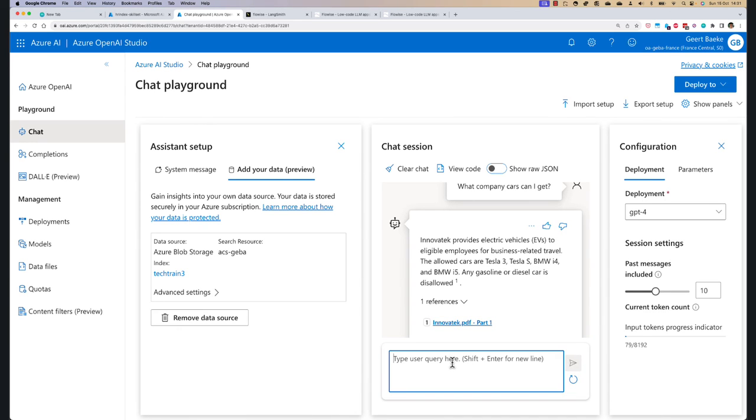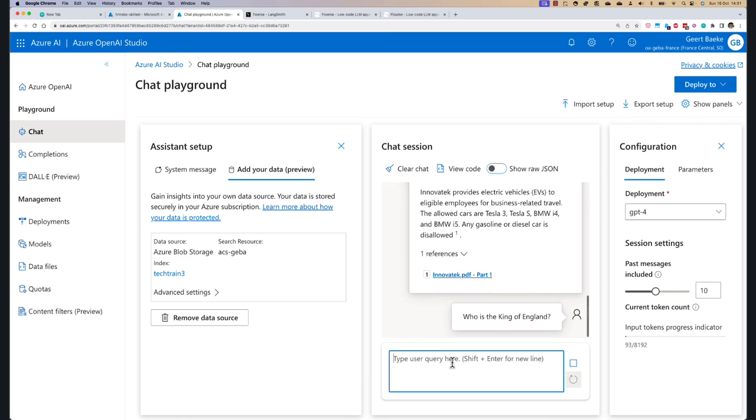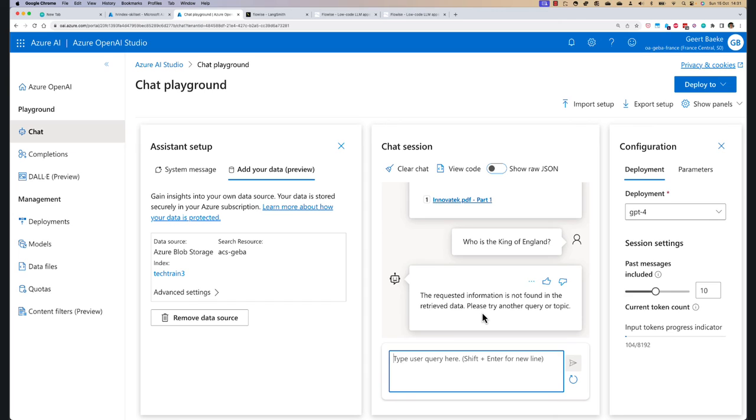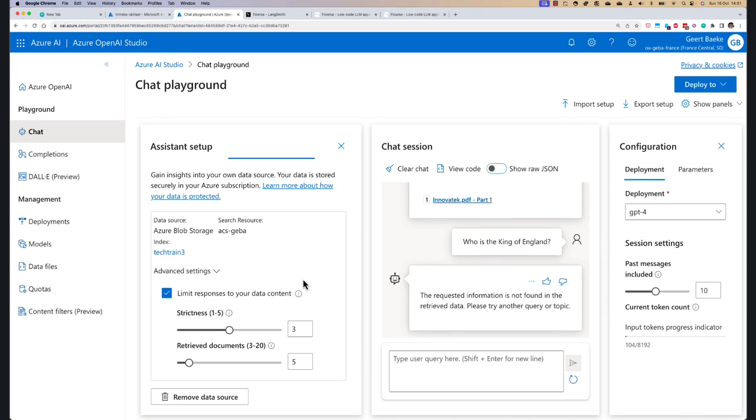Now, if we ask a question here, for example, who is the King of England? Let me go back to that original thing on the slide. What you should see here is an answer that resembles something like this: I'm sorry, I don't know, because it's not in the data set. In advanced settings of the Add Your Data preview, this has changed a bit over time, there's a way to limit responses to your data content. And with the strictness set in the middle, and then retrieve maximum 5 documents, that's something that is typically going to prevent you from asking questions beyond the data set.